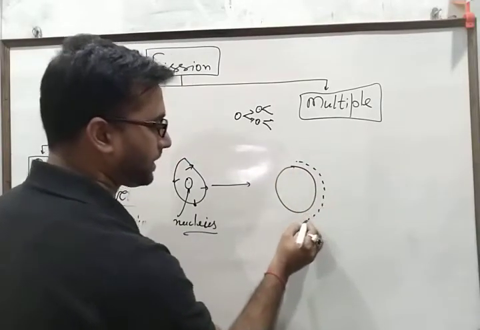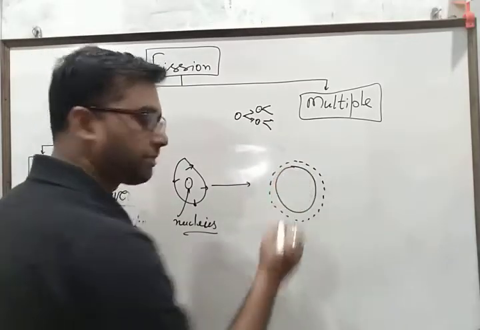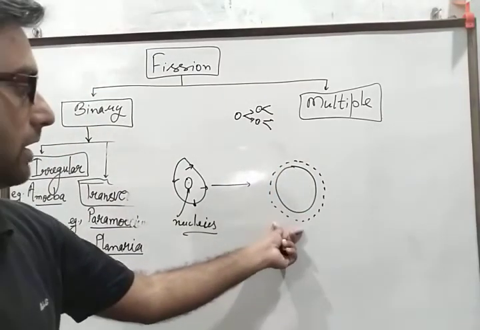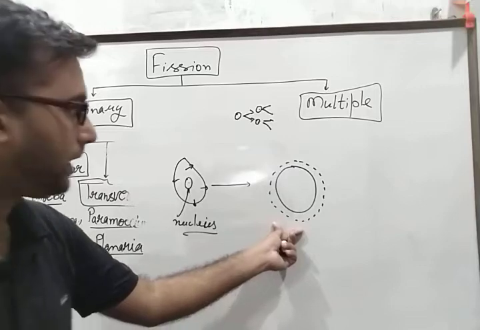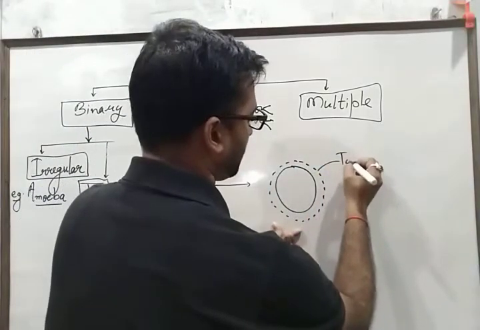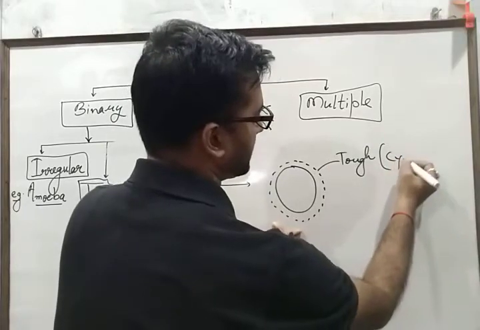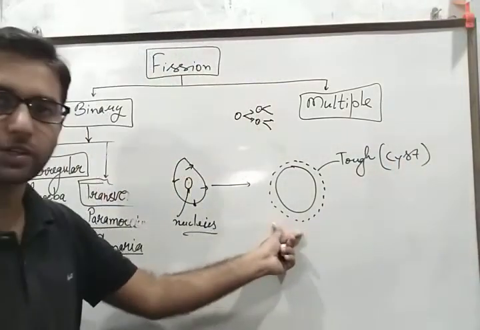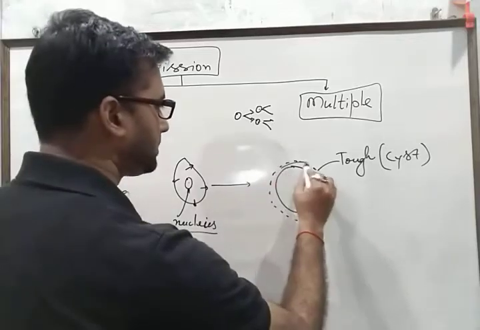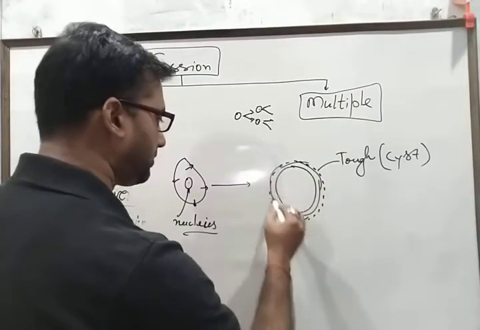When the cytoplasmic content reaches the periphery and comes in contact with air, it becomes tough, and this type of structure is known as a cyst. So cyst formation actually takes place, and it becomes thicker and thicker.